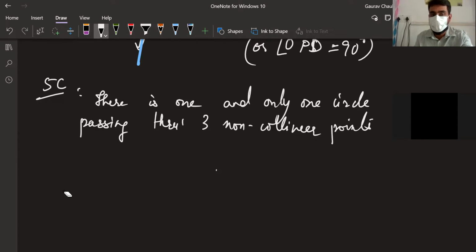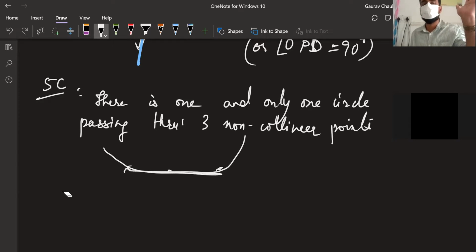Now here, if I have 2 points only, I can draw one circle like this, but I can also draw one circle like this. So through 2 points, I can draw an infinite number of circles. Are you getting it? But if I have 3 points in a line, then nothing will pass, because if I try to join these 3, it will become a line segment.